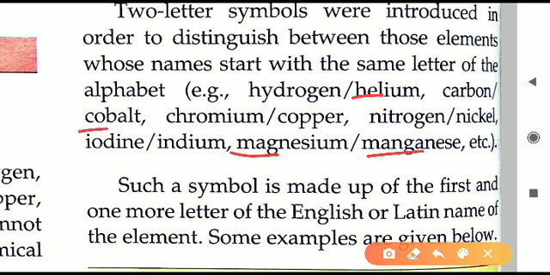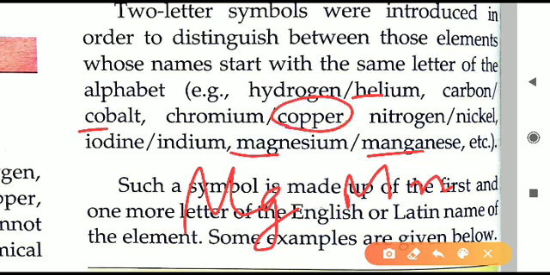So now what we will do? We will take the first and the third alphabet. Magnesium first alphabet is M and the third one is G. So likewise Mg is magnesium. And in manganese first alphabet is M and third one is N. So here we have taken the first and the third. Why we have taken the third? Because first 2 alphabet are same in magnesium and manganese.